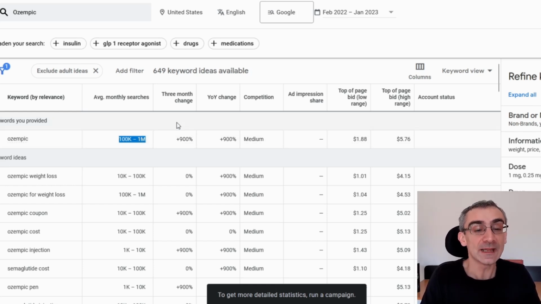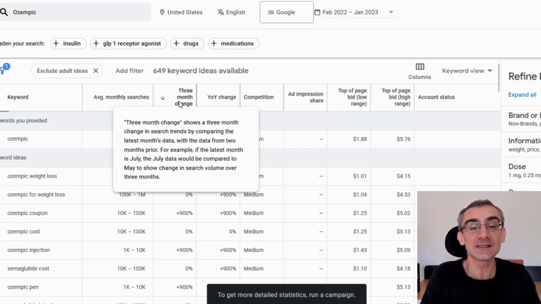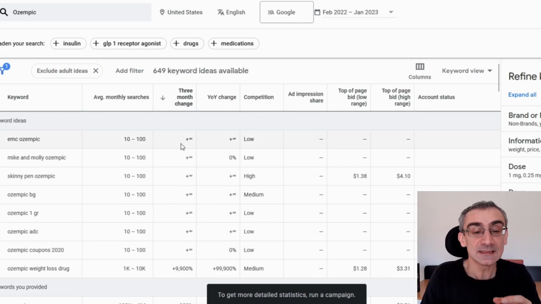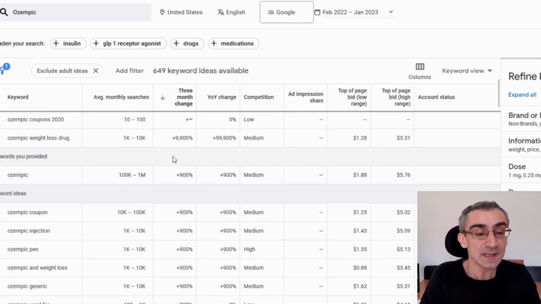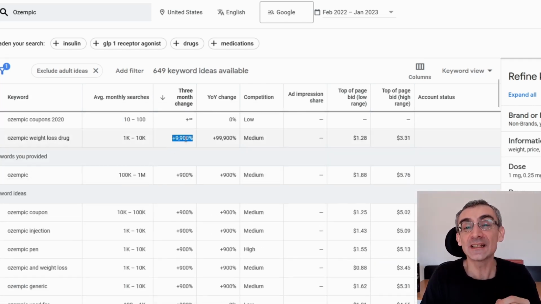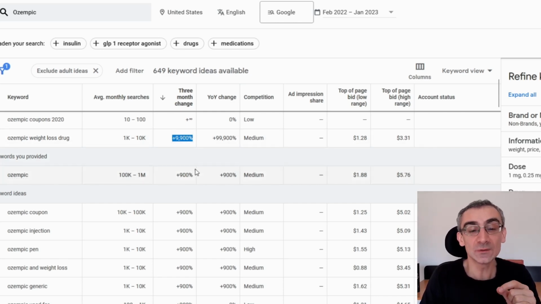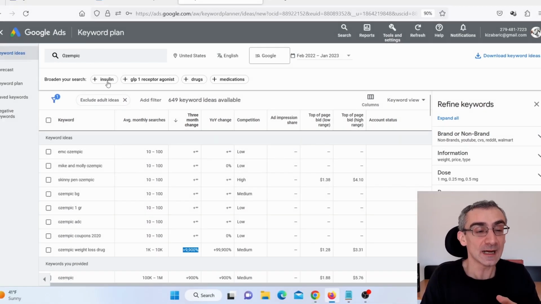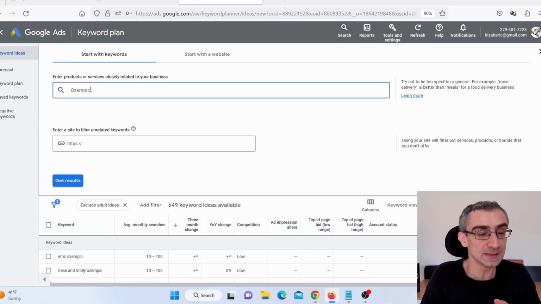What I did, I actually clicked here on 3 months change to see is this really a trend. And look at this. This is actually a trend. Look at this. 9,900% increase. This is a huge trend. So let me just copy this.